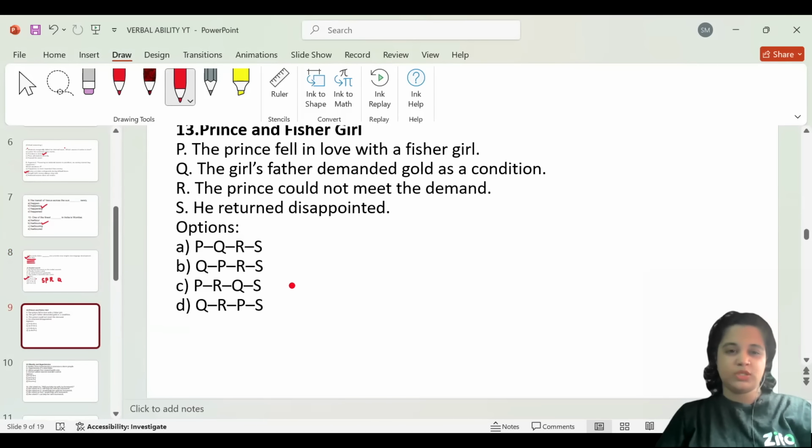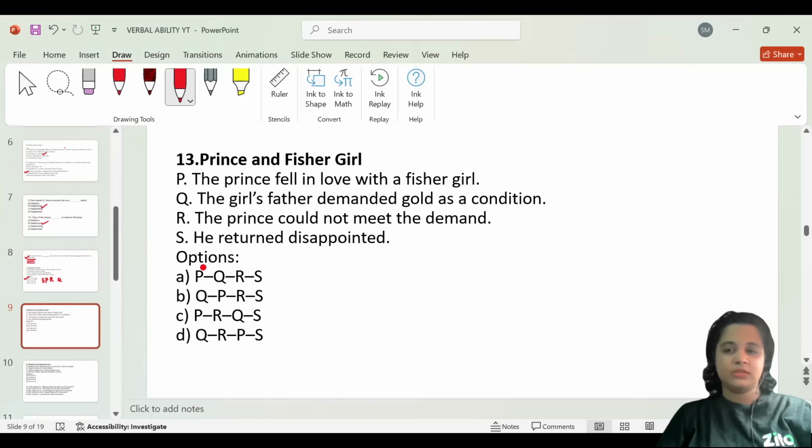Let us go to question number 13. This is again a parajumble or the sentence rearrangement. Let us read the sentences and try to arrange it. The prince fell in love with a fisher girl. The girl's father demanded gold as a condition. The prince could not meet the demand. He returned disappointed. Okay. Now, this sentence actually seems in the correct order. It feels like it is in the correct order because it's in the natural story sequence.